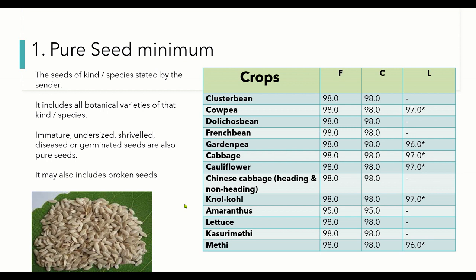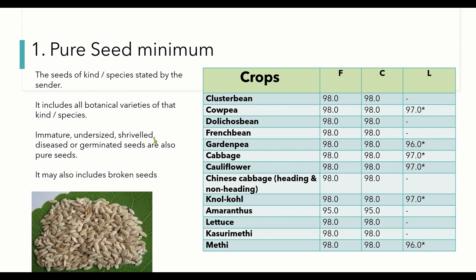Coming to the first standard which we have to maintain for every seed class, pure seed, which is the minimum allowable pure seed. What is pure seed? The seed of its own kind or own species as stated by the sender, that is stated by the breeder. It includes all botanical varieties of that particular kind or species.